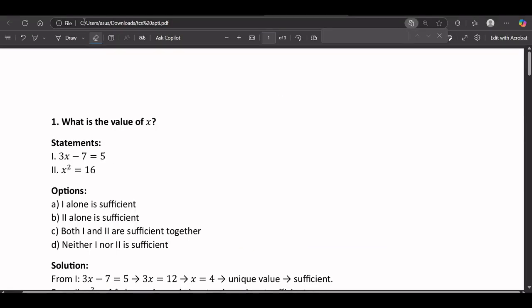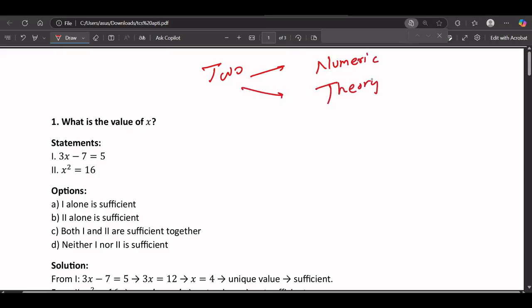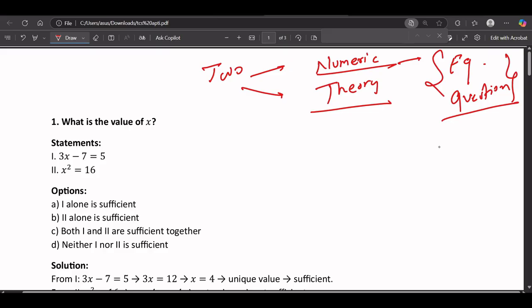Now let's start with our topic, which is data sufficiency. In this topic, first of all, let's understand 2 points. There can be two kinds of question. One is numeric, one is theoretical. Now, what is the difference between numeric and theory? In numeric, there will be some equation, or some question can be given in which you need to solve that question mathematically, and only after solving the question mathematically can you give the answer.